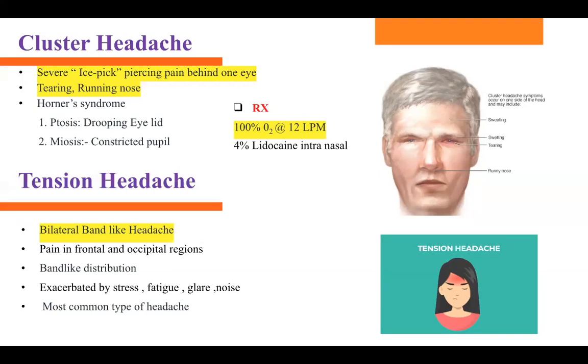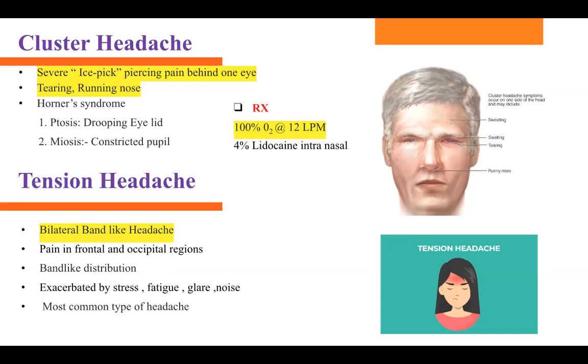What is the choice of treatment? 100% oxygen via face mask. That is the choice of treatment. You can also use 4% lidocaine intranasal. But here is your clue: male patient, unilateral headache, eye-related symptoms. What is that? That is cluster headache, okay? The choice of treatment is 100% oxygen via face mask.